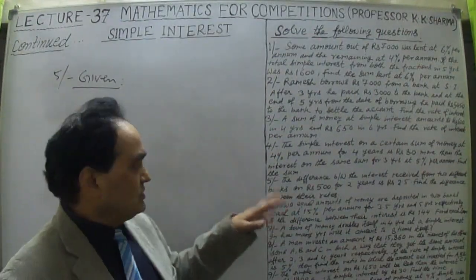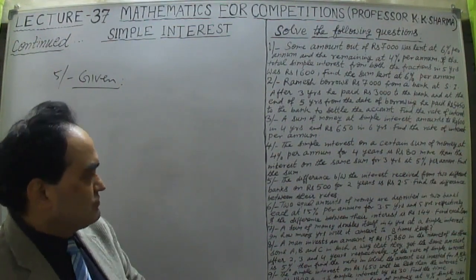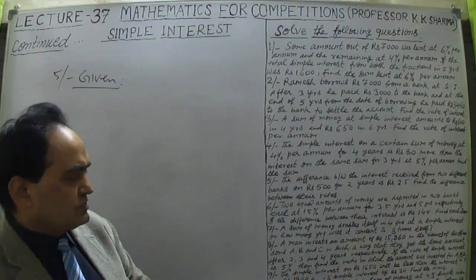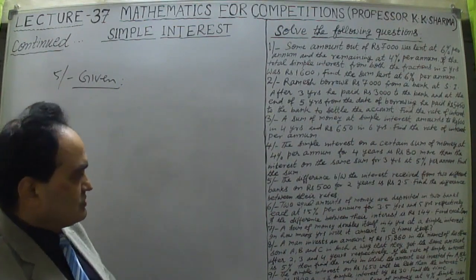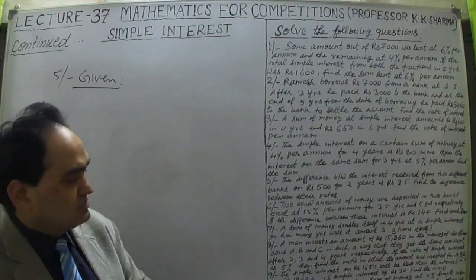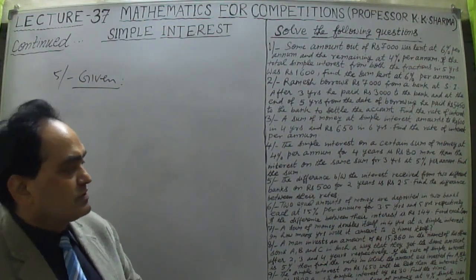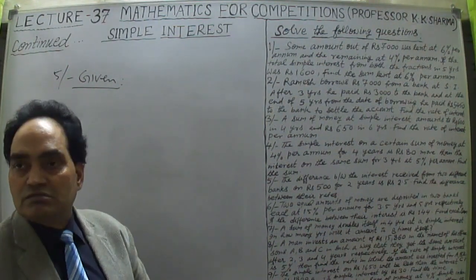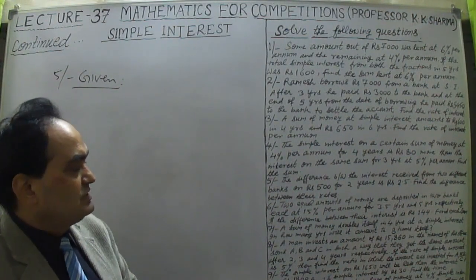The question is: the difference between the interest received from two different banks on rupees 500 for 2 years is rupees 2.5. Find the difference between their rates. Rates we have to find out. The two different banks, the money borrowed is rupees 500 for 2 years. The rates are different here. So R1 minus R2, the difference we have to find out. Simple.